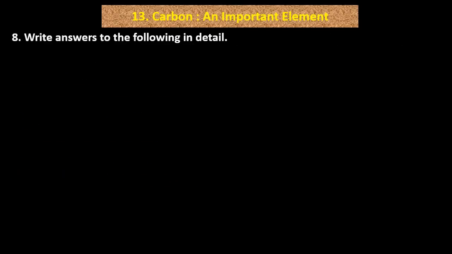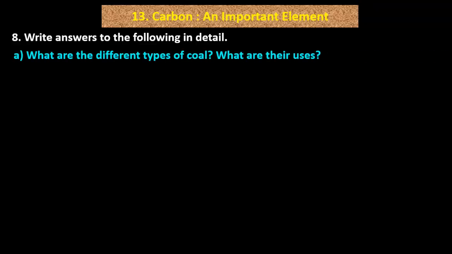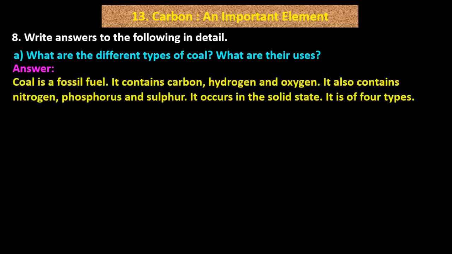Question number 8. Write answers to the following in detail. A. What are the different types of coal? What are their uses? Answer. Coal is a fossil fuel. It contains carbon, hydrogen and oxygen. It also contains nitrogen, phosphorus and sulfur. It occurs in the solid state. It is of 4 types.